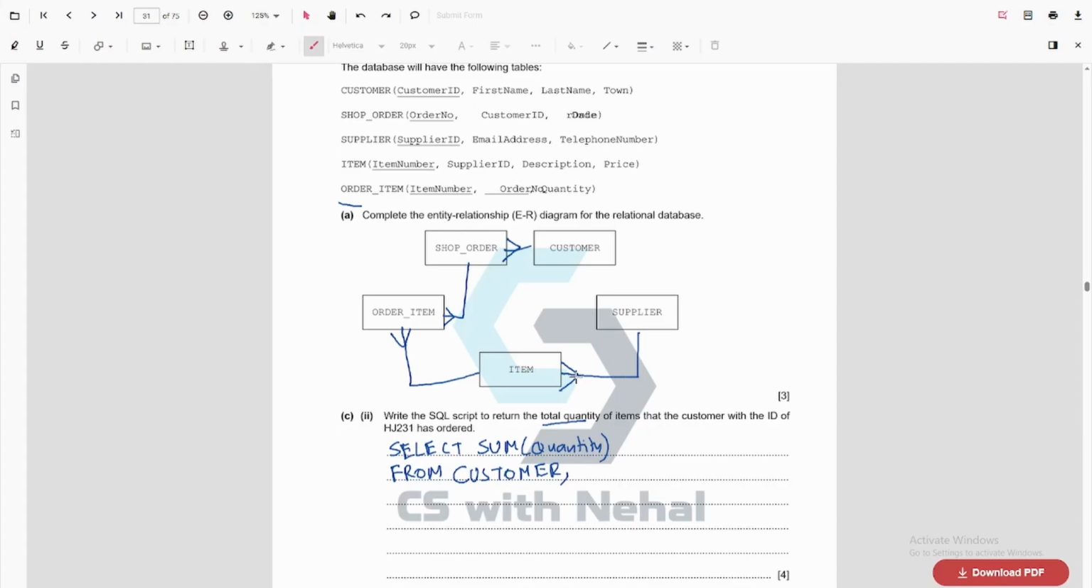and wait, let's see one thing. So here I need the customer ID. This is included in the shop order, right? So I can use these two tables, shop order and the order item. So we don't need the customer table, we only need the customer ID, right? So we use shop_order, then order item.